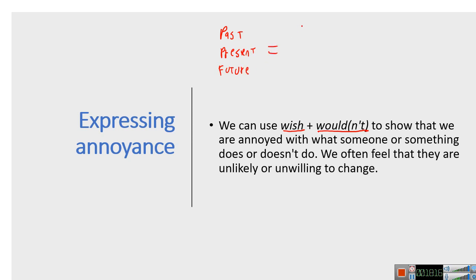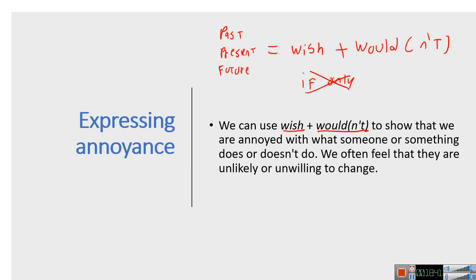In order to make this possible, we use wish and would, also in the negative if it's necessary. Notice how we cannot use if only here. Only wish.